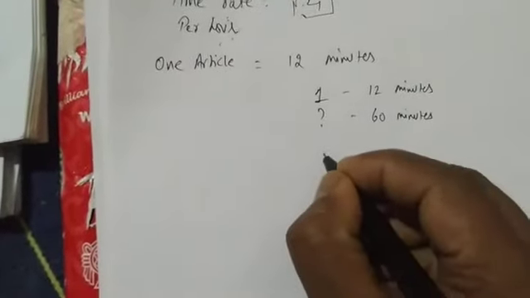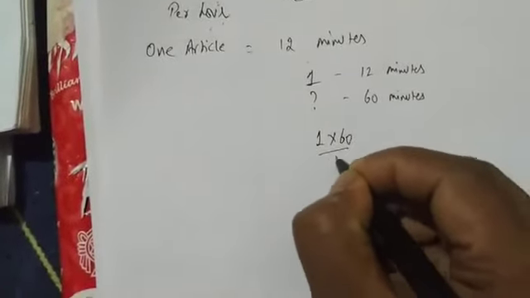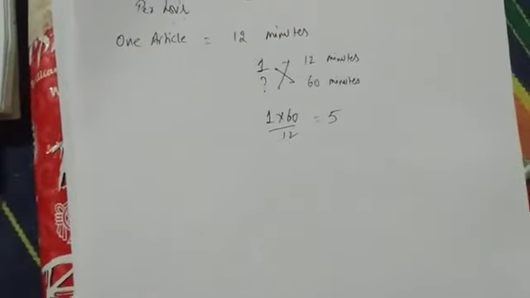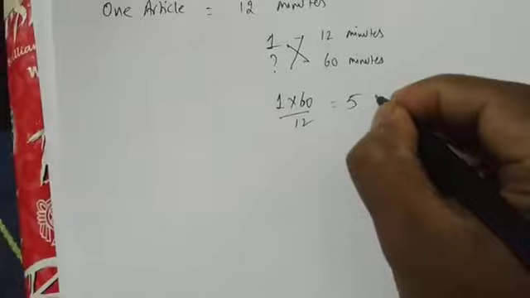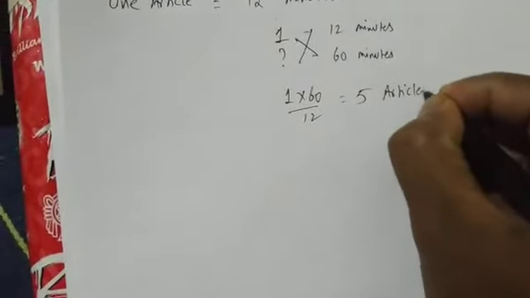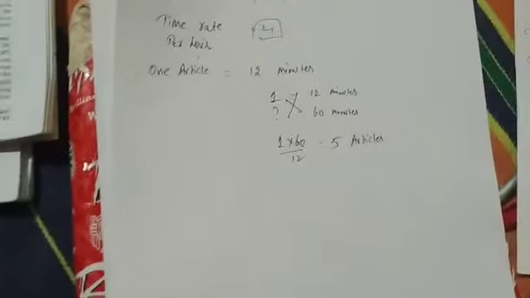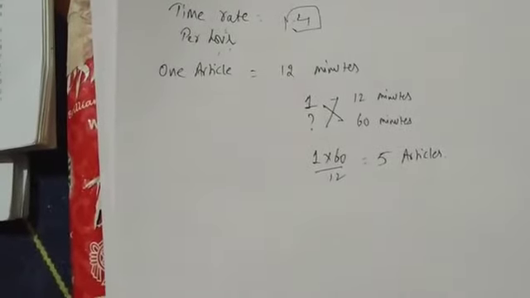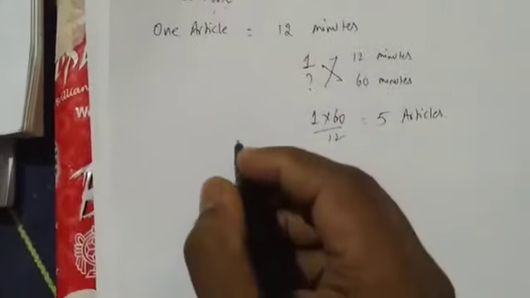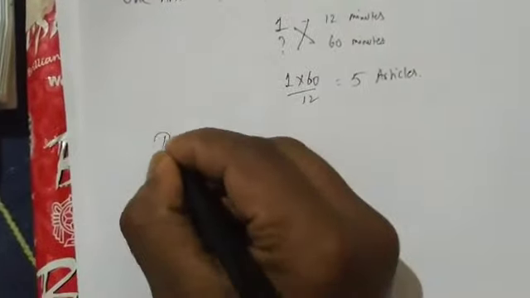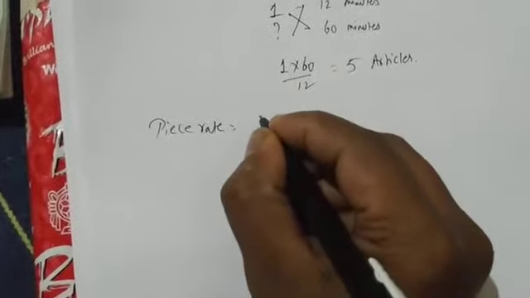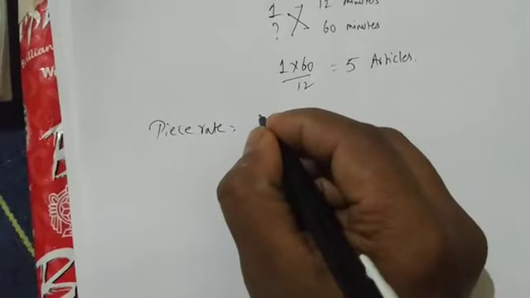So 1 into 60 divided by 12, cross multiply, I have done. So I got 5. What is 5? 5 articles we are preparing in 1 hour. This we have found out. So piece rate per article is equal to, rate is how much?